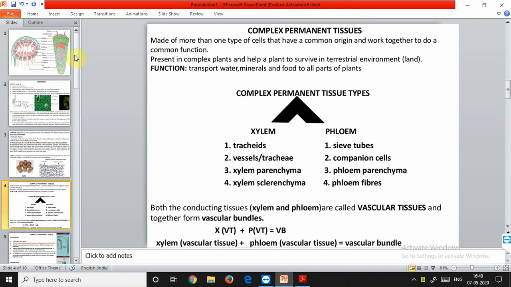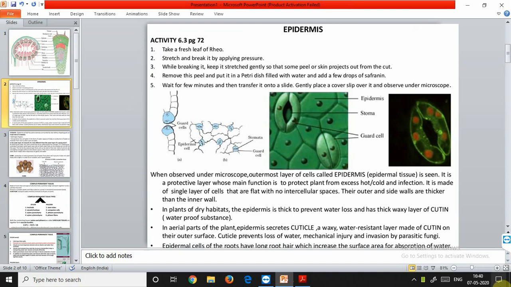So we were talking about the protective tissues. Stomata is also a type of protective tissue. The epidermis of the leaf is not continuous at some places due to the presence of small pores, and these small pores are called stomata. So this is the stoma.